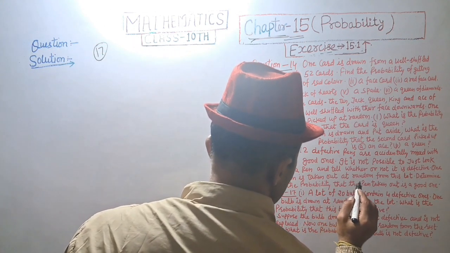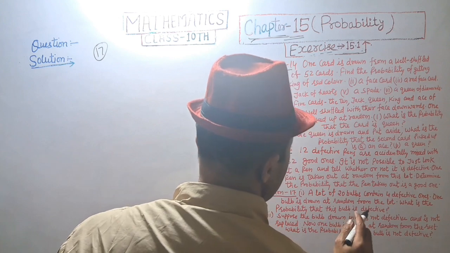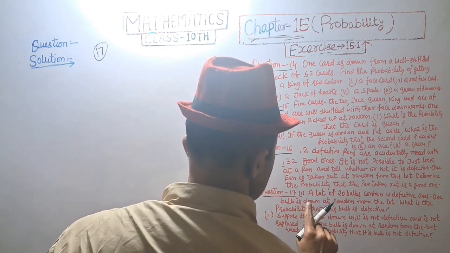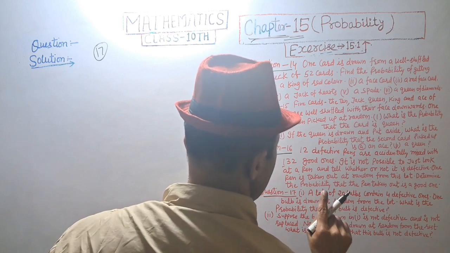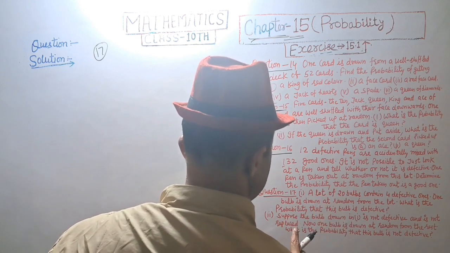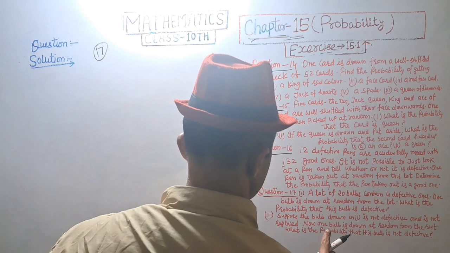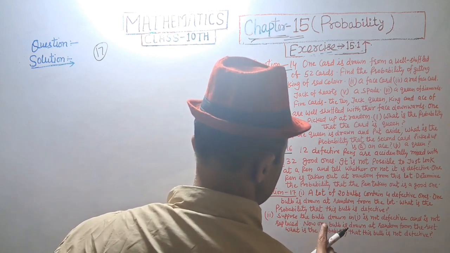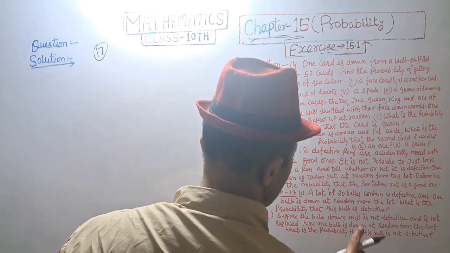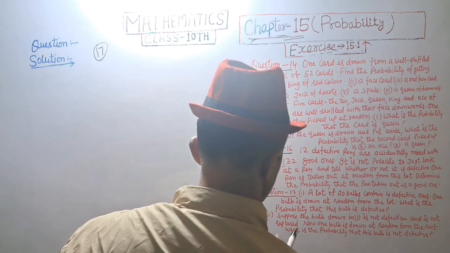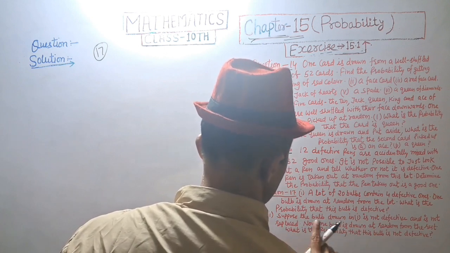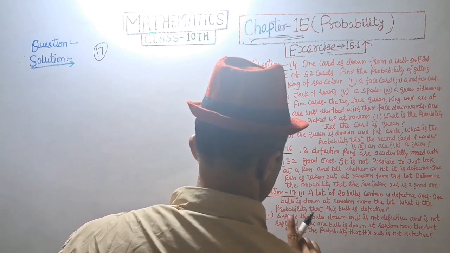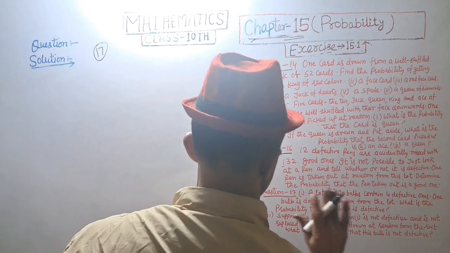A lot of 20 bulbs contain 4 defective ones. One bulb is drawn at random from the lot. What is the probability that this bulb is defective? Suppose the bulb drawn in 1 is not defective and is not replaced. Now the bulb is drawn at random from the rest. What is the probability that this bulb is not defective?